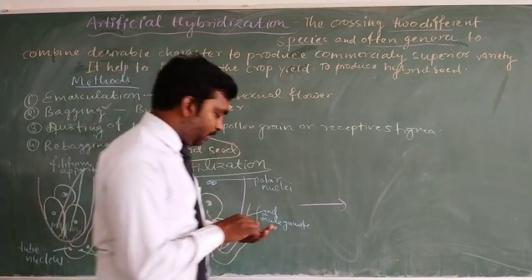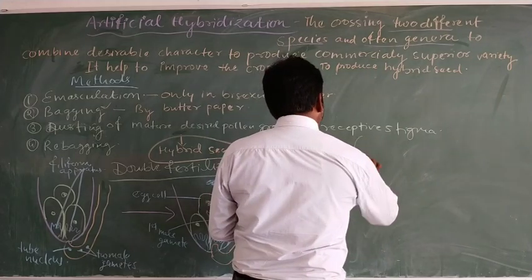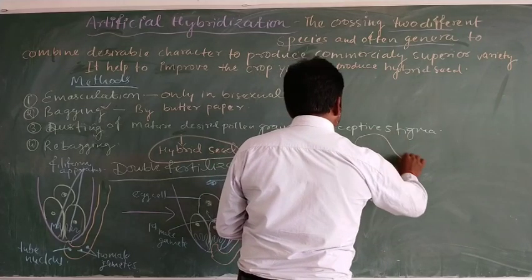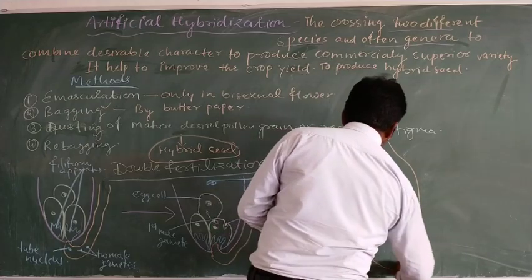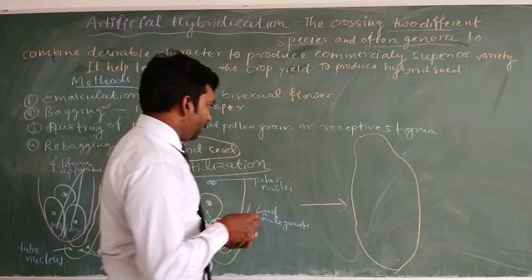So how do these structures result? Here we will draw the structure of the embryo sac to understand clearly.